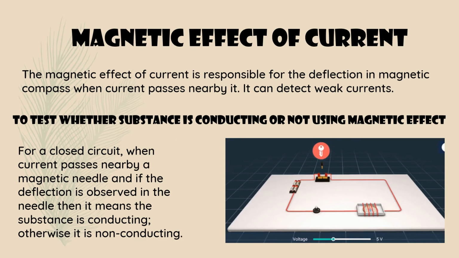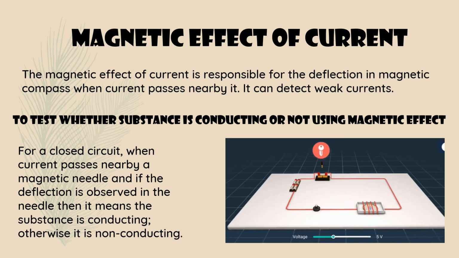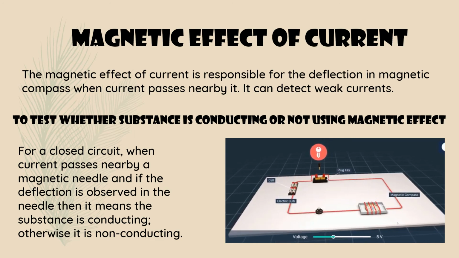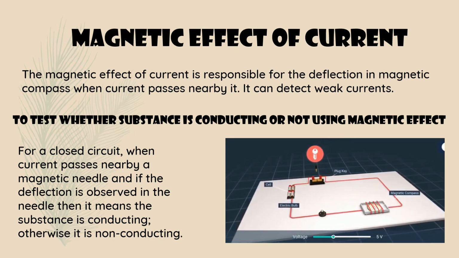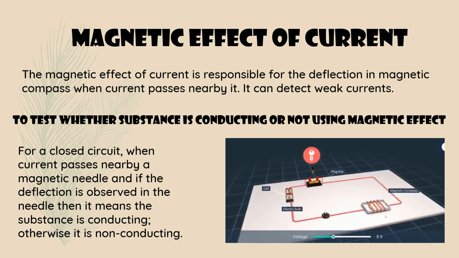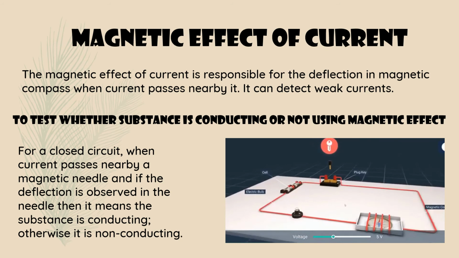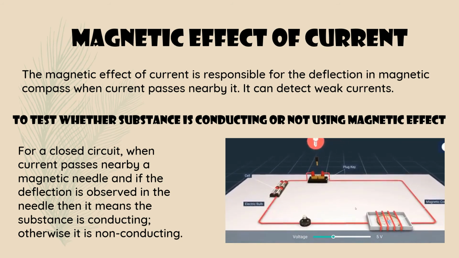We will just see that video also. See here, this is the compass. Inside the compass the needle is there, and that needle is a magnet. It is attached to a bulb and connected to a battery, and here one switch, or plug key, as we can call it. So that is a complete circuit. When it is on, you can see the deflection here, and when it is switched off, you can see the deflection.